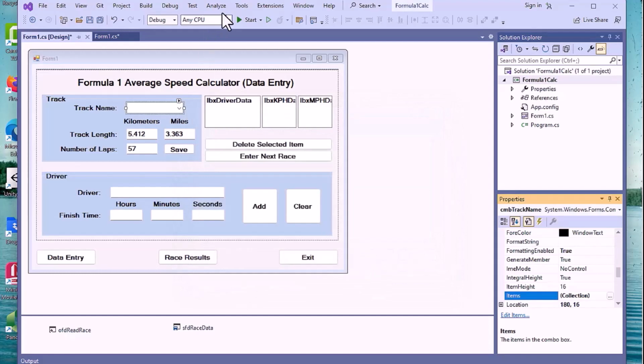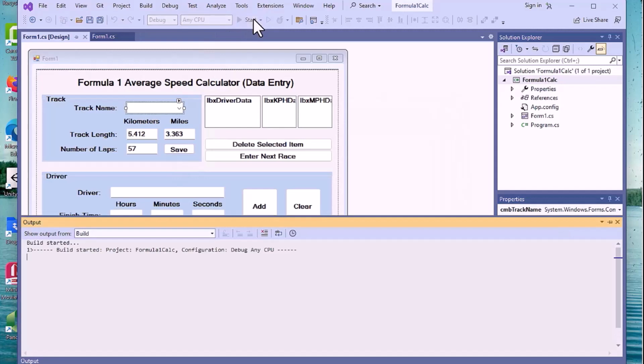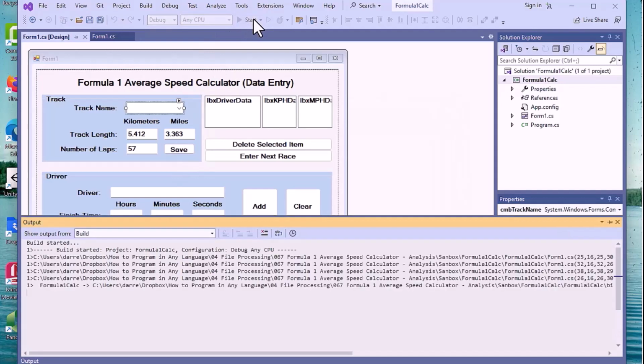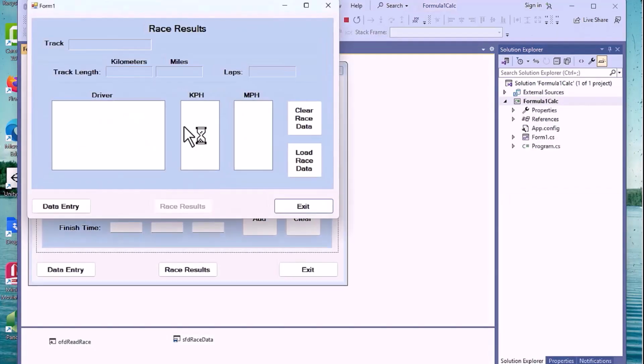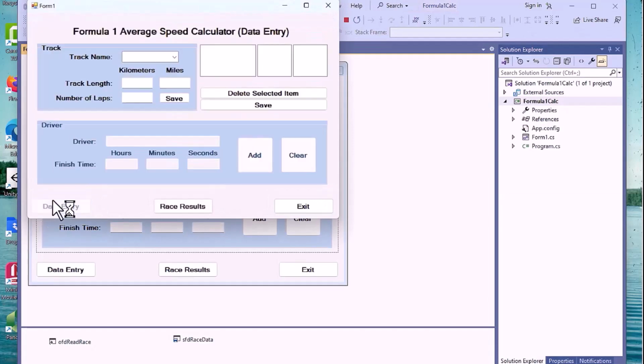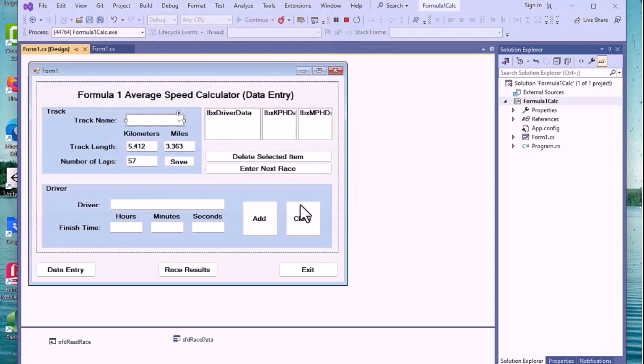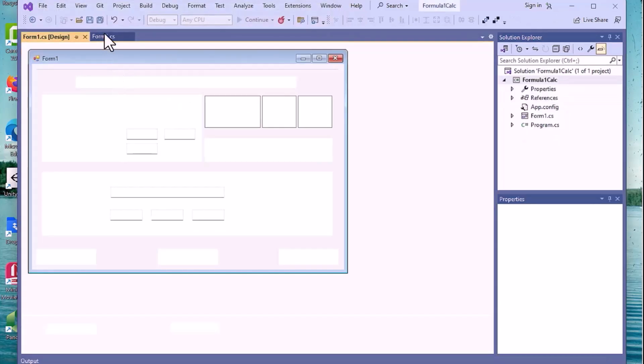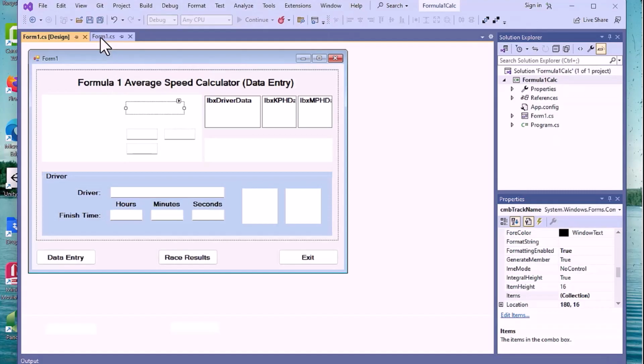And now when we run this thing, it's going to blow up because we've got some stuff missing on the good guy stuff. But we can still run it and see how this thing works. If I jump to data entry, we now have this, and I can actually drop something down, and Monaco will pop in there. So that's a good way to handle that. So we can only type in certain stuff. Let's kill this. Go back to our code. So that's good. So that kind of solves the problem.